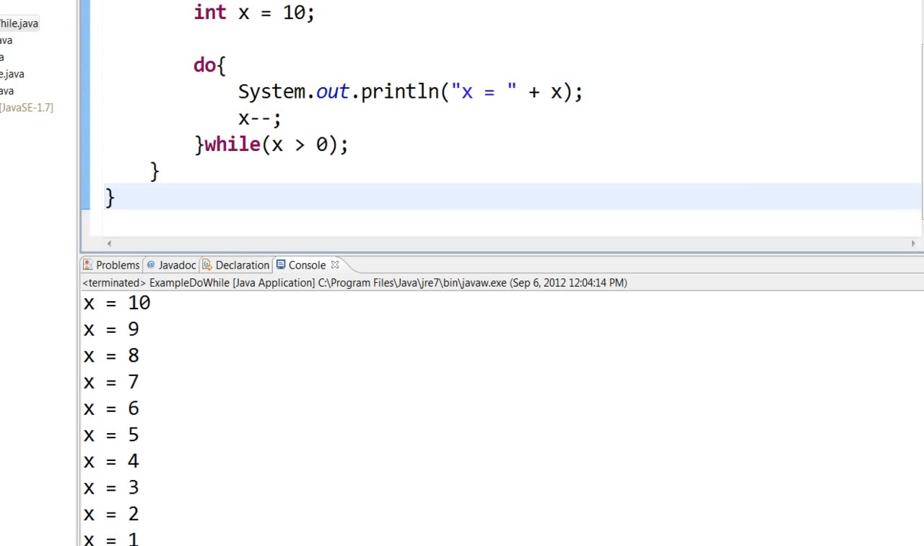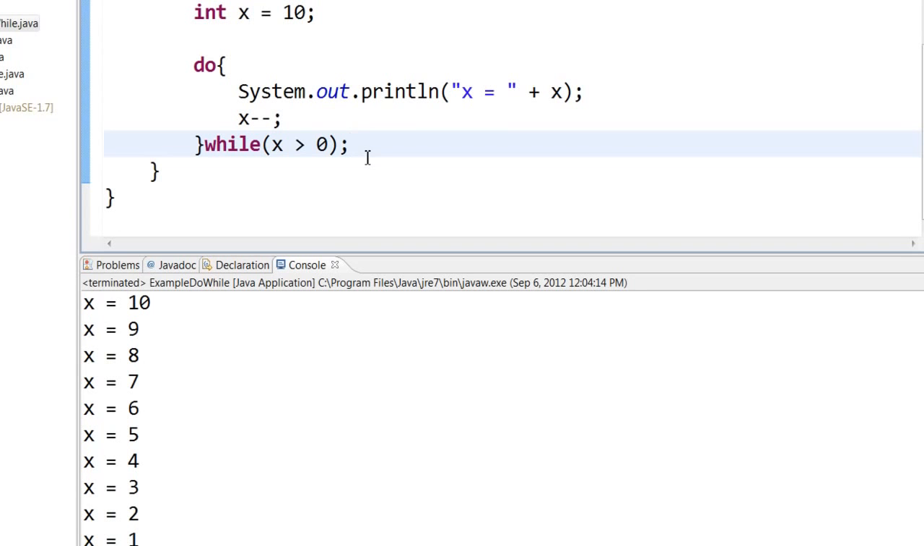So it will print till x equal to 1, and then x minus minus of 1 is 0. Is 0 greater than 0? No, it will come out of the loop. So this do while is very similar to the while loop. Do not forget to put the semicolon right here.